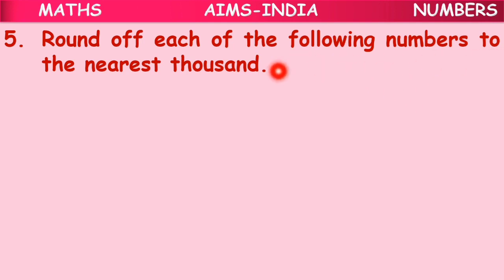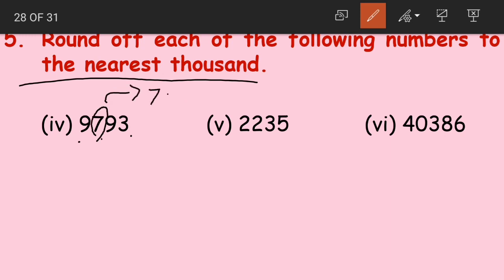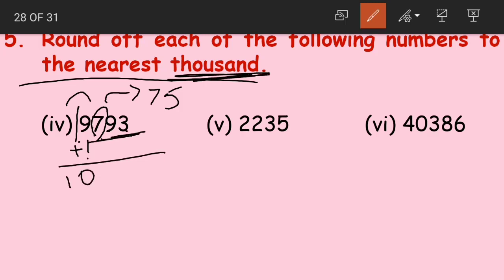Round off each of the following numbers to the nearest 1000. Remember, now we have to round off the numbers to nearest thousands. First one here is 9793. For rounding off a number to the nearest thousands, we look at the number in hundreds place. It is 7, that is greater than 5. So we round up. That is, we add 1 to the digit in thousands place. 9 plus 1 becomes 10. And replace the ones, tens and hundreds with zeros. So 9793 when rounded off to the nearest thousands becomes 10,000.